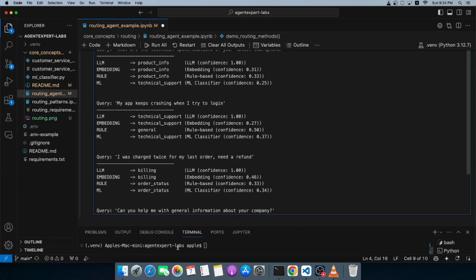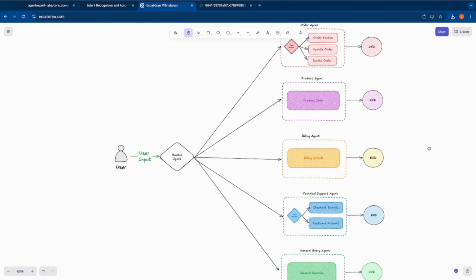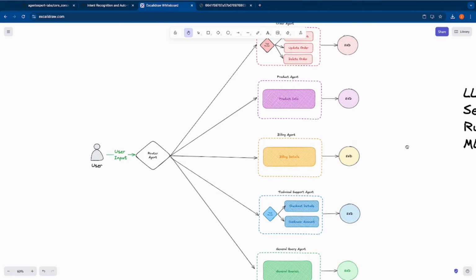I'm going to quickly show you guys what I have first. I have a simple illustration of what we'll be building, or what I've actually built. So the user keys in a query, and we are trying to build a customer service agent. And this agent, the router agent, takes the query and routes it to the relevant agent or a sub agent, right? Obviously, we'll not be writing agents here, but what we'll try and understand is what kind of routing system we need to add here.